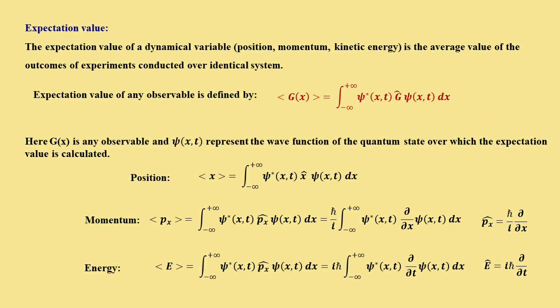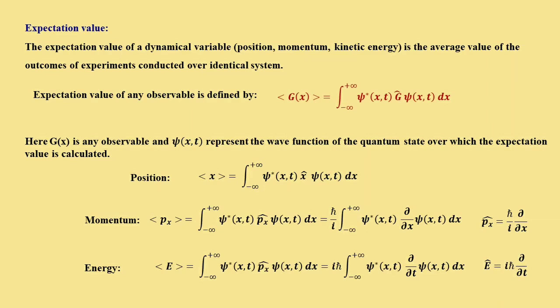Expectation values are of prime interest in quantum mechanics. The dynamical variables may be position, momentum, kinetic energy, and the expectation value of a dynamical variable is the average value of the outcomes of experiments conducted over identical systems.